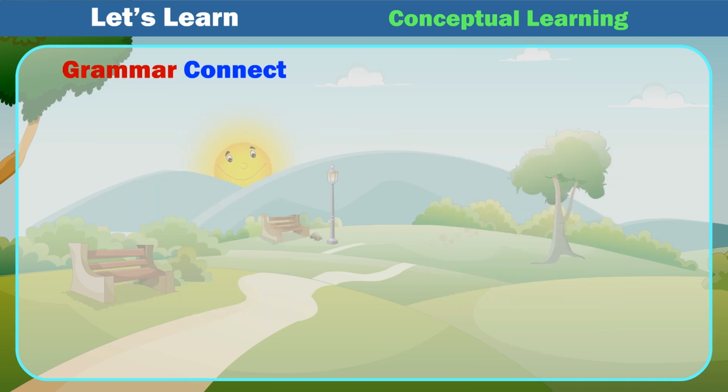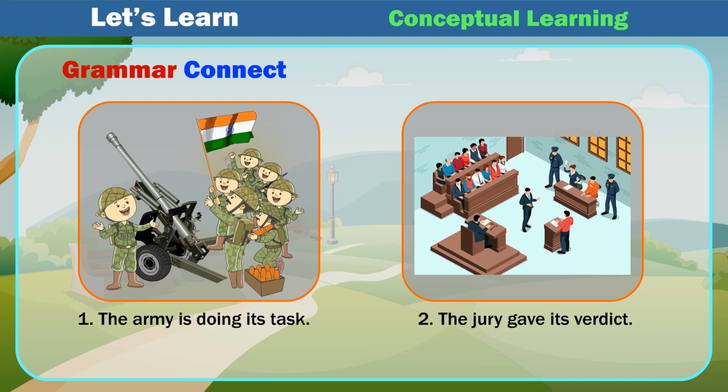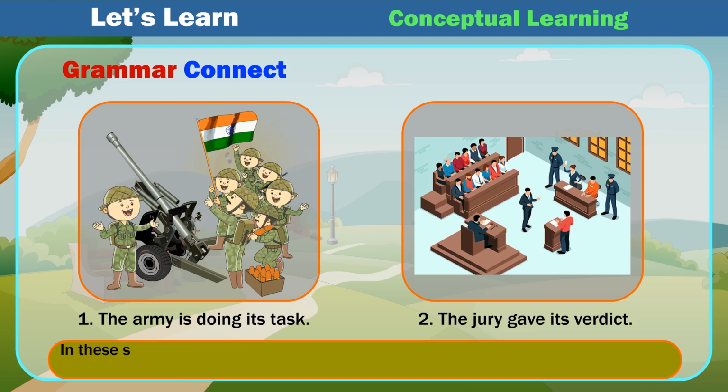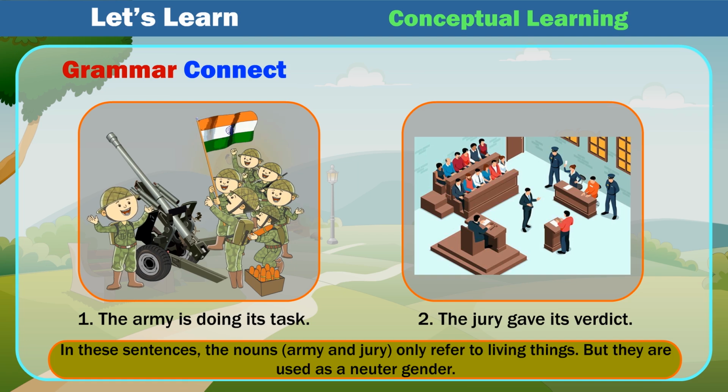Grammar connect. 1. The army is doing its task. 2. The jury gave its verdict. In these sentences, the nouns army and jury only refer to living things, but they are used as a neuter gender.